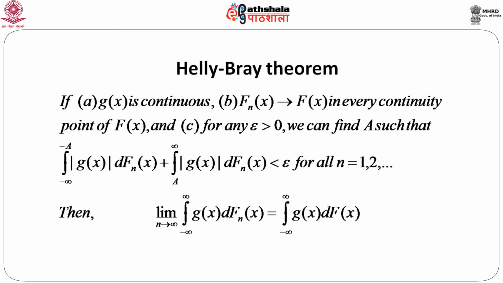This gives us a more flexible way to consider integrals of a function over the entire real line. This is a very important jump from what is stated in Hillis theorem to what is stated in Hillenbrand theorem. It encompasses any finite interval as well as the infinite interval, that is the entire real line, provided these conditions are satisfied.